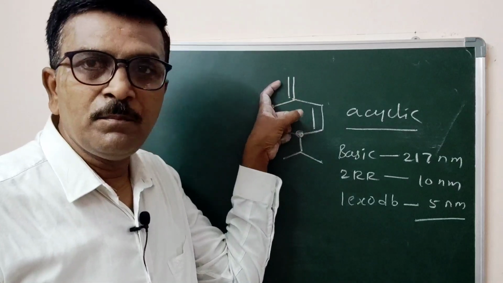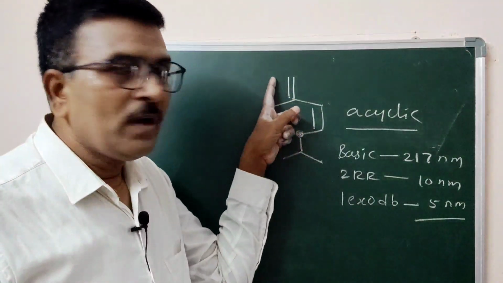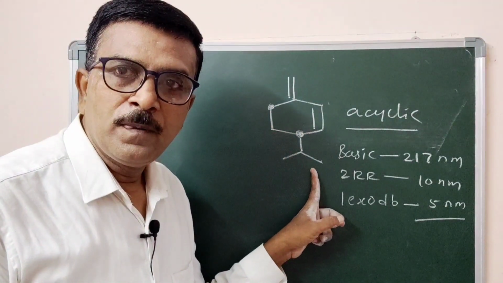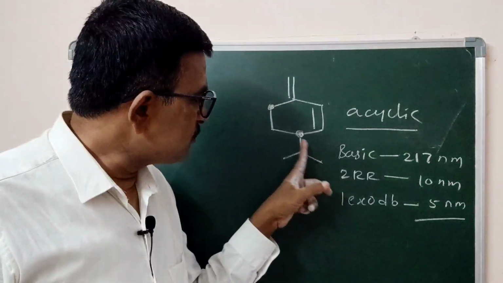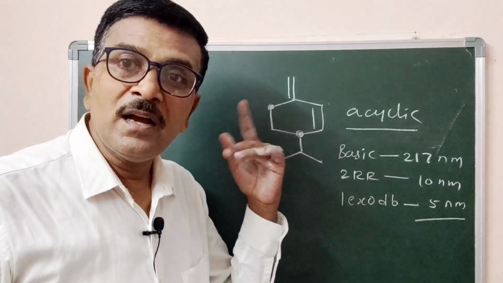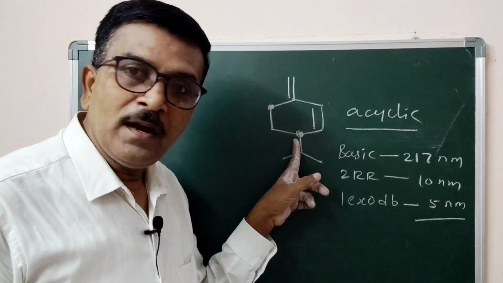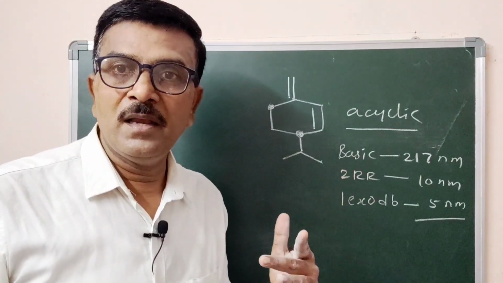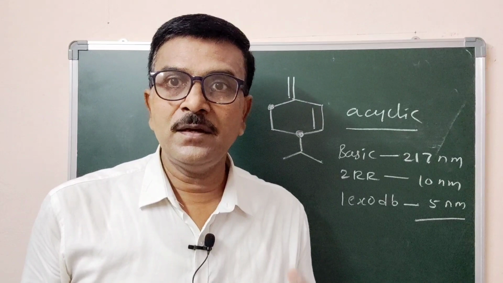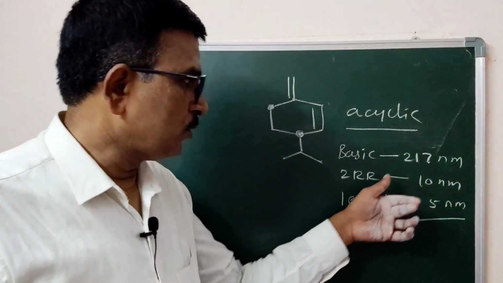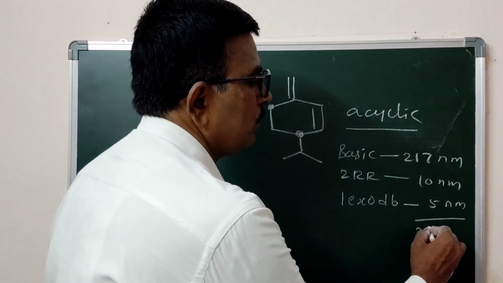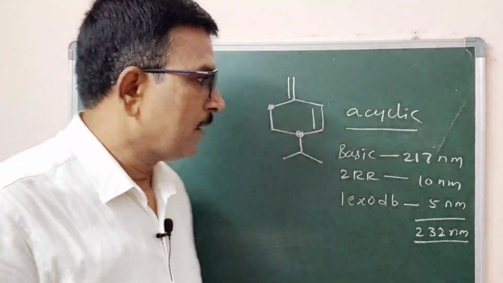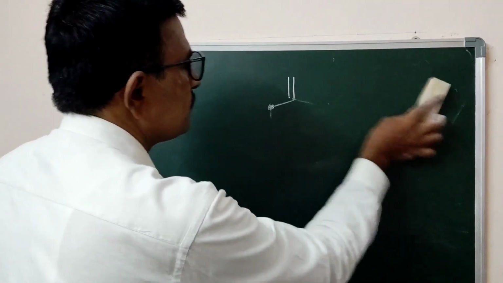So we have considered the basic value, two ring residues, one exocyclic double bond. You should not consider this isopropyl group as an alkyl group, as this group is not directly attached with the conjugated system. We have one ring residue which is attached directly, therefore you should not consider the isopropyl group as alkyl because it is not attached directly with the conjugated system. So the whole becomes 232 nanometer. Now coming to other examples.